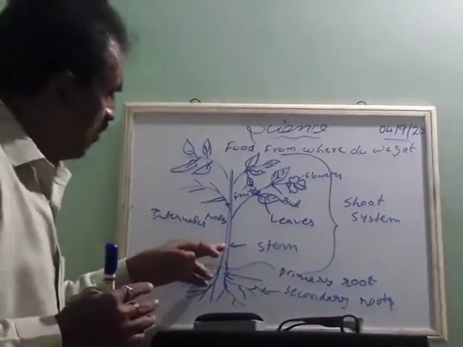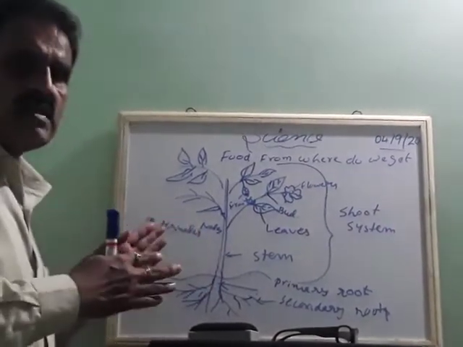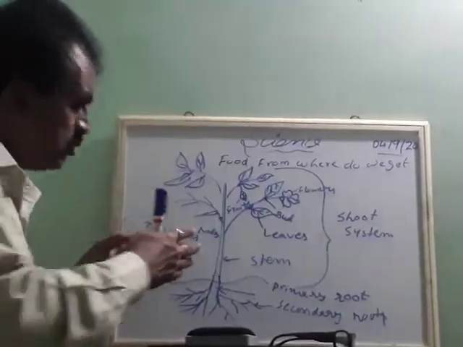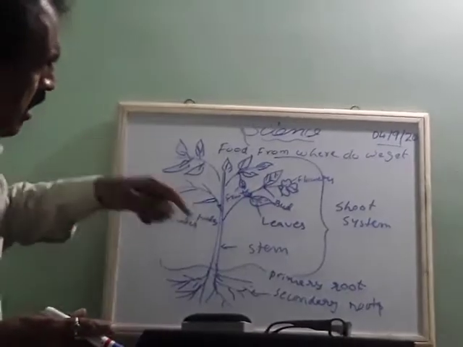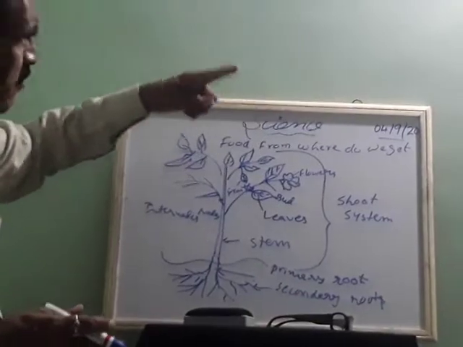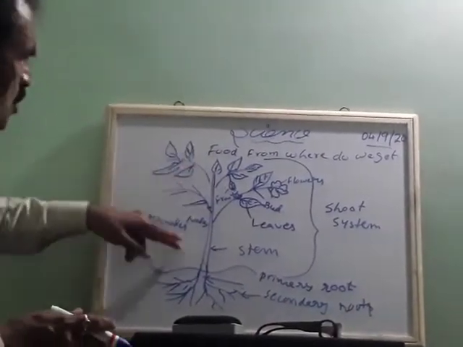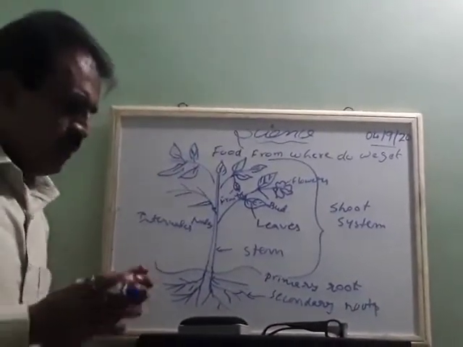Okay. So the stem is the part which supplies all the food material, the water and minerals to the upper part. And the leaves also prepare the food. Whatever food is prepared is supplied to the other parts of the plant. And here we find leaves, flowers, fruits, buds, nodes and nodes.